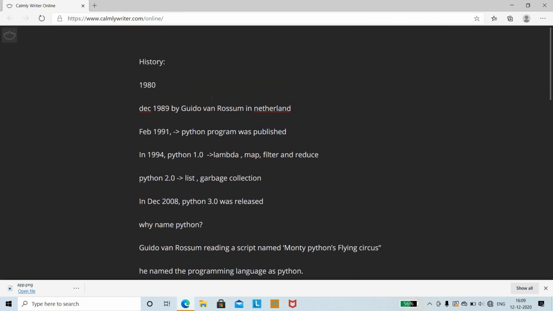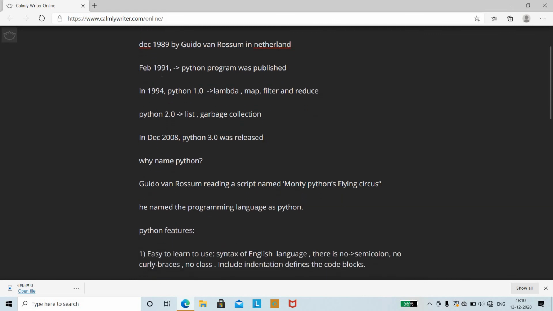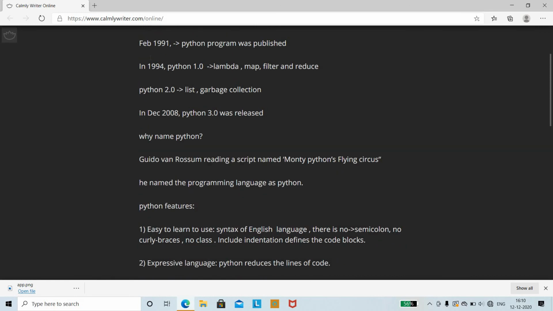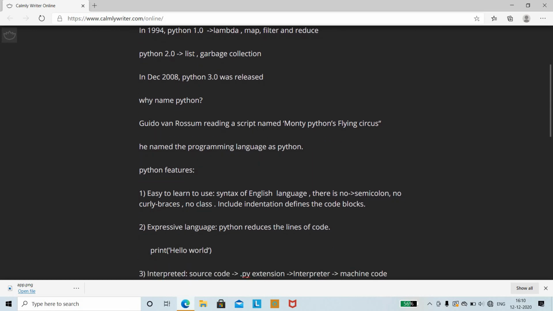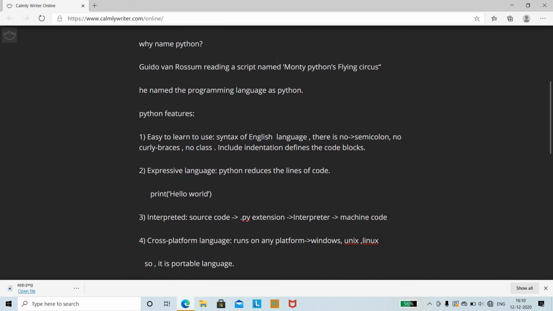So in this video we have learned the history, how the Python language came into existence. The father of the Python programming language is Guido van Rossum, and it was published in the year 1991. In 1994, Python 1.0, the new version of Python, was available with various features like lambda, map, filter and reduce. Python 2.0 came into existence with new features like list comprehension and garbage collection. In 2008, Python 3.0 was released, and now the current version of Python is 3.9.